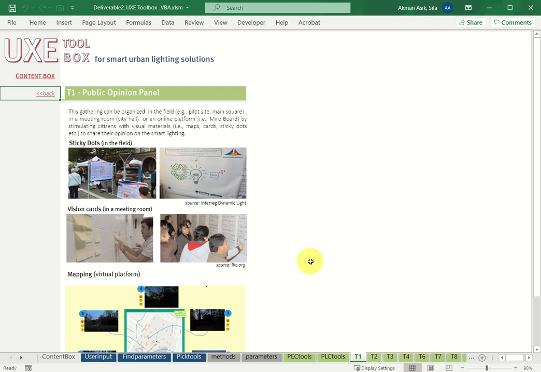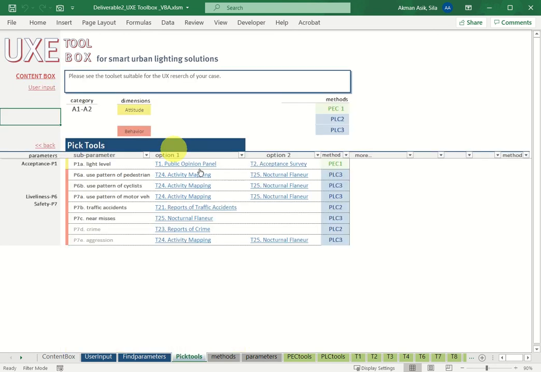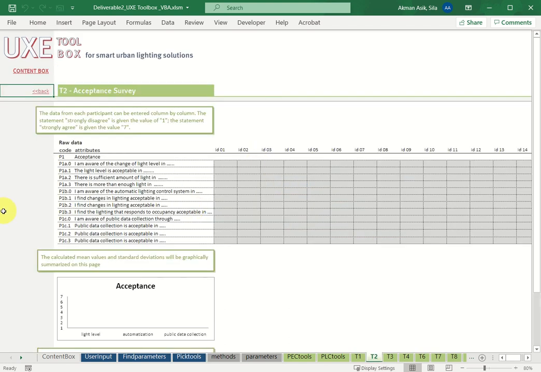T1 Public Opinion Panel is a description card explaining how to conduct a public opinion panel and what are the forms of it. And when we go back to the options, the second option is acceptance survey. Let's have a look at it.